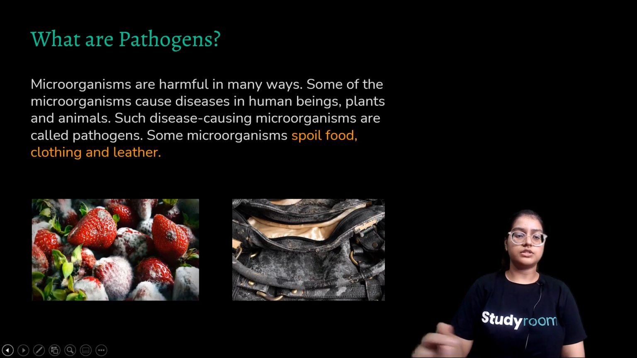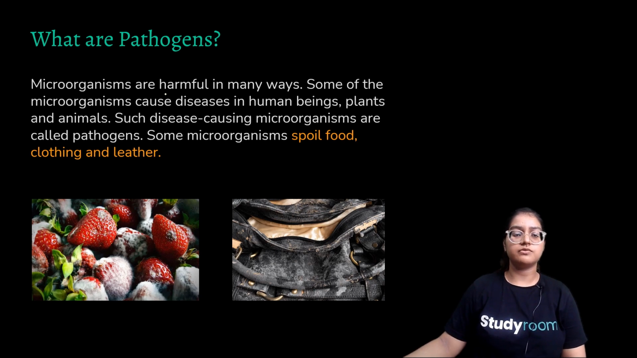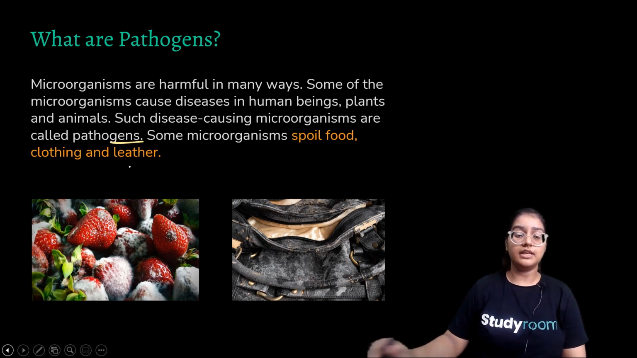So what are pathogens? Pathogens are microorganisms which are harmful in many ways. Some microorganisms cause diseases in human beings, plants and animals. Such disease causing microorganisms are called pathogens. So pathogens have a very simple terminology: disease causing microorganisms. They spoil food and clothing and even leather.